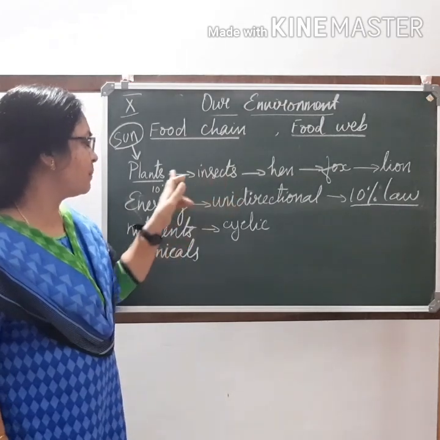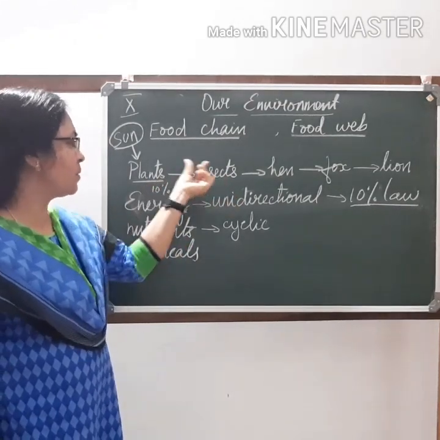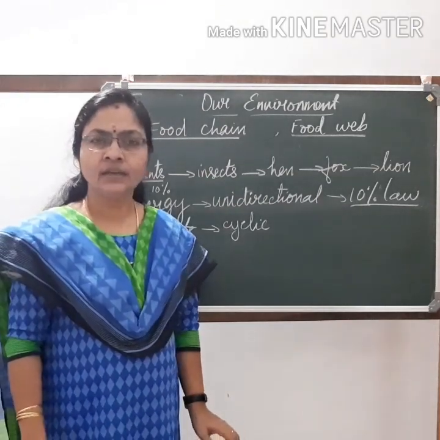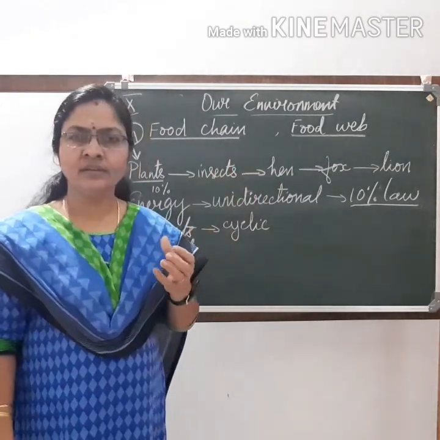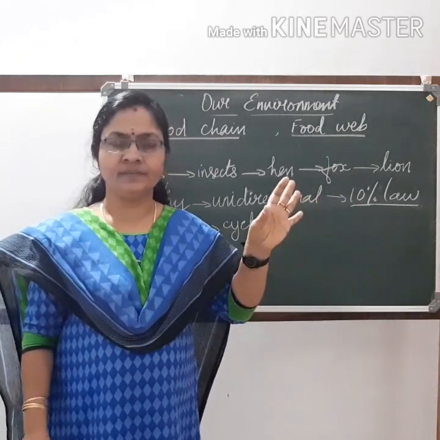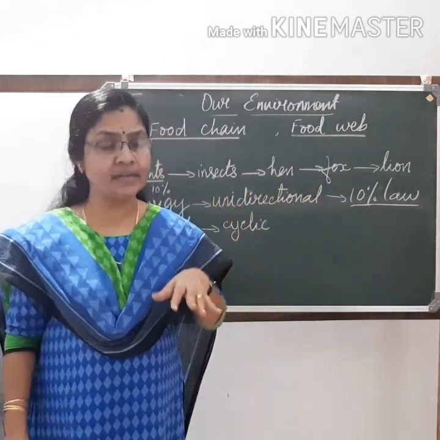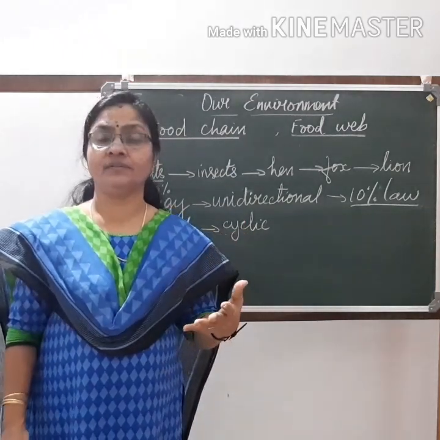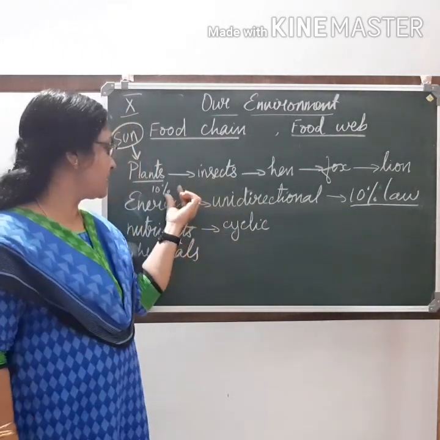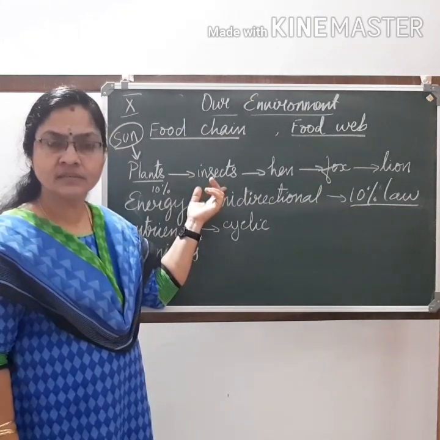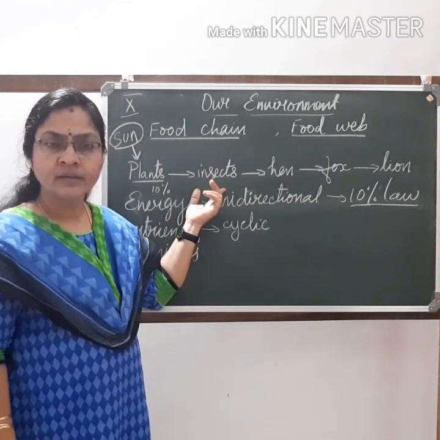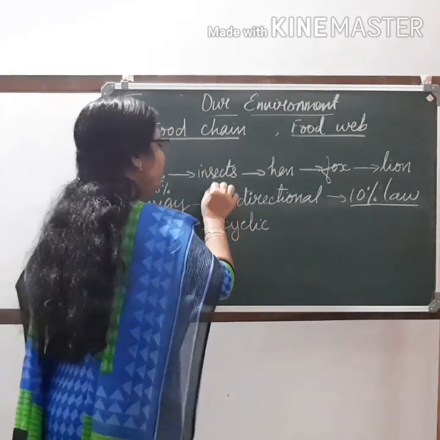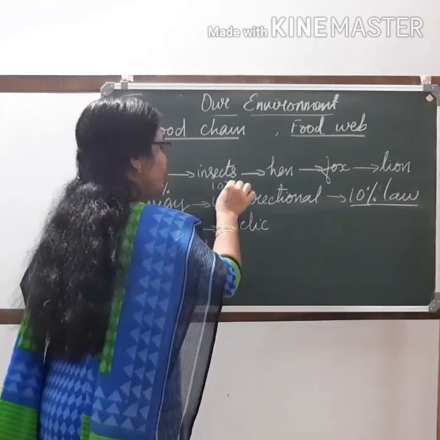When an insect depends upon the plant, this energy is passed on to the insect's body. From this 10%, some amount is lost as heat, some is used for cellular activities, for growth and development, and for reproduction. So out of this 10% energy passed on to the insects, the major part, 90%, is used for all these activities and 10% is stored in the form of food.